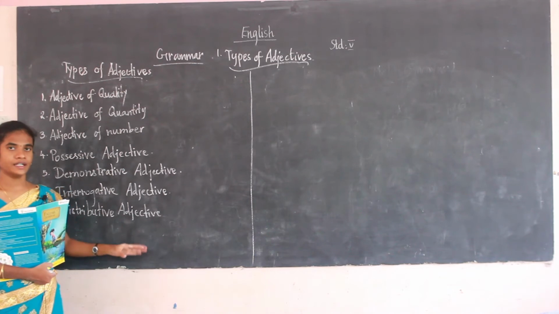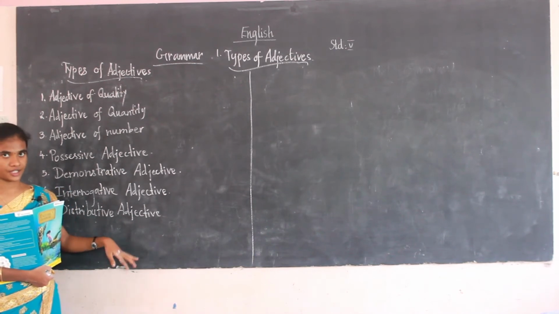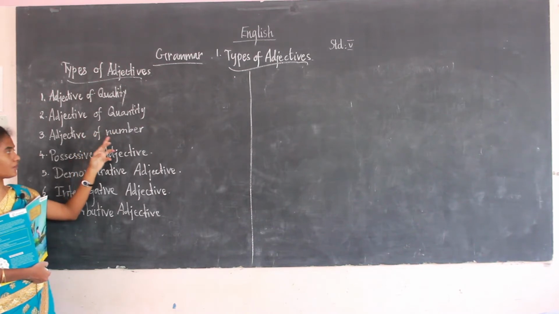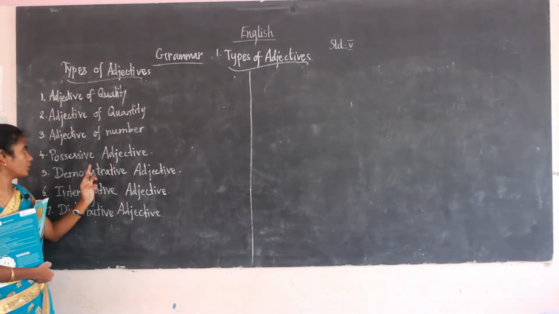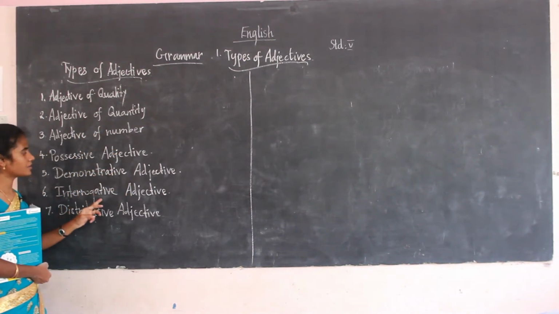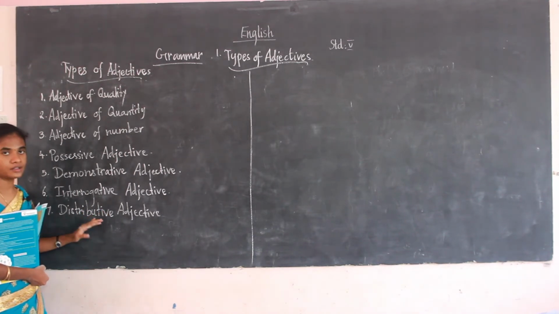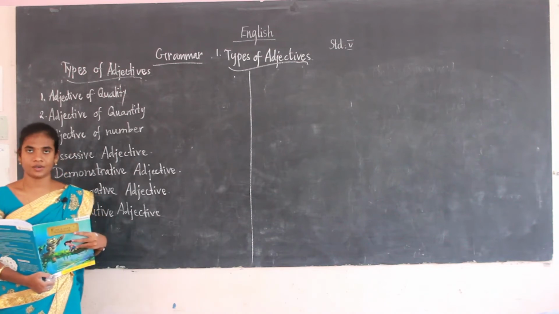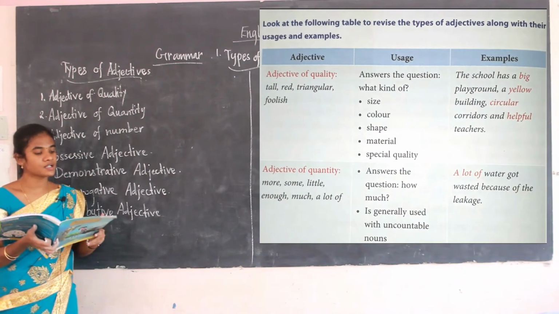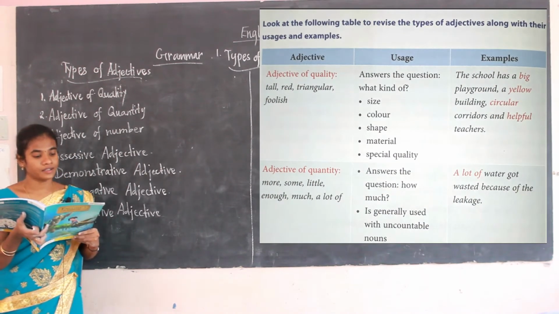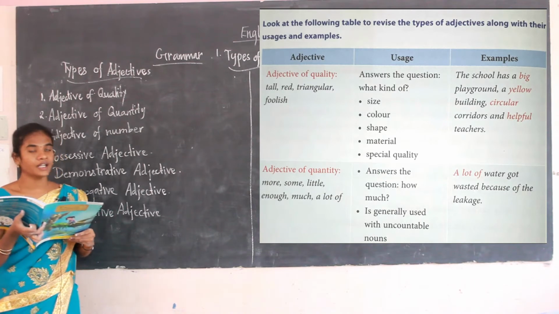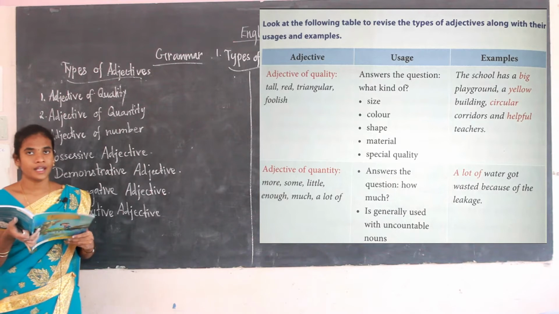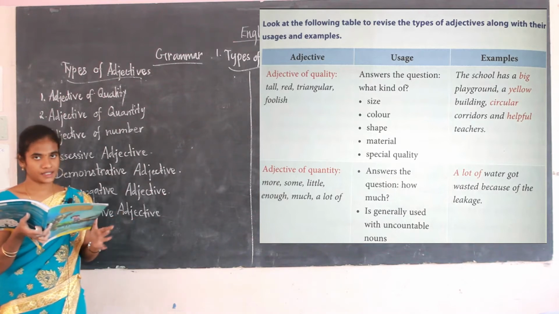So these are the 7 types of adjective: adjective of quality, adjective of quantity, adjective of number, possessive adjective, demonstrative adjective, interrogative adjective, and last one, distributive adjective. Now we shall see these ones. See this image. In this table they are given the adjective and their usage, and also the examples.